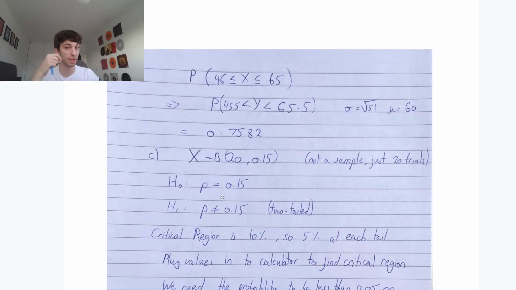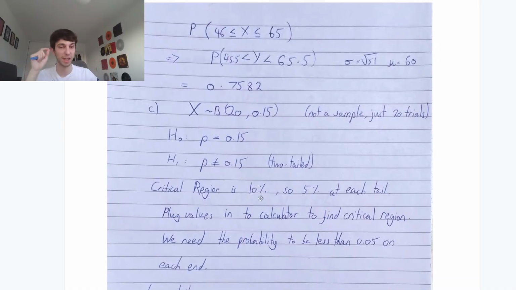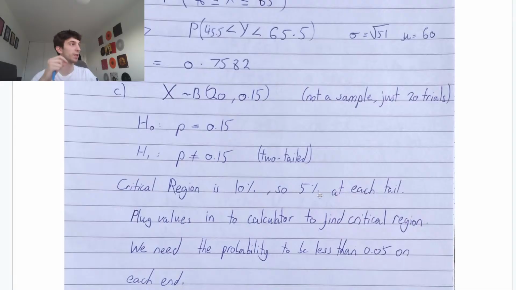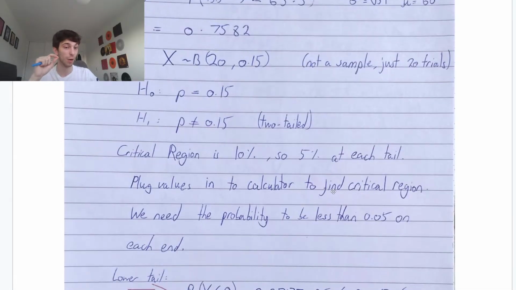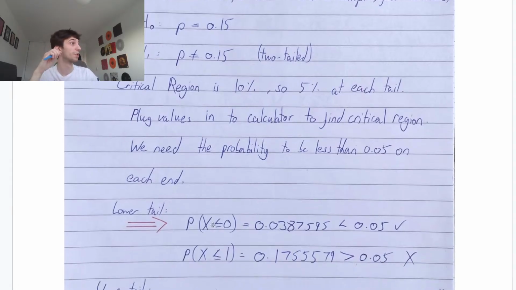Our null hypothesis is that the probability is 0.15. We're asking, is this going to change in the future? So the alternative is that the probability is not 0.15, two-tailed. The critical region is 10%, 5% at each tail because it's two-tailed. Plug the values into your calculator in order to find the critical region. We need the probability to be less than 0.05 on each end. So with our lower tail, we plug in some values, using n equals 20, p equals 0.15. Use your binomial CD, because it's less than or equal to.